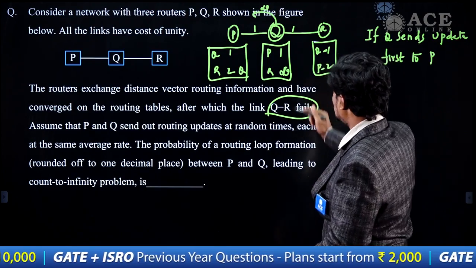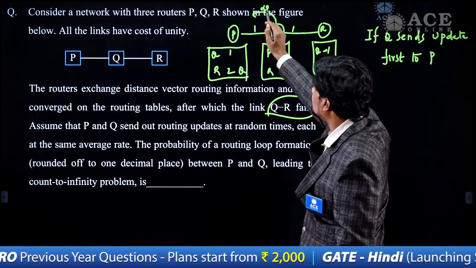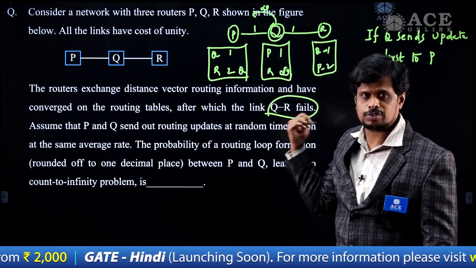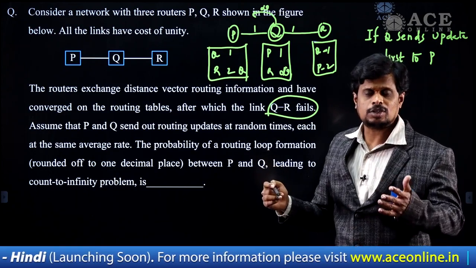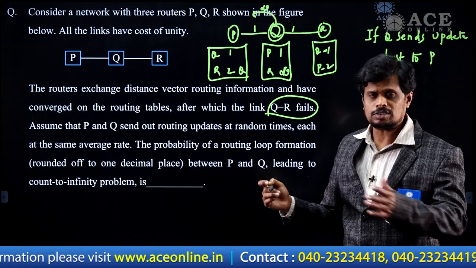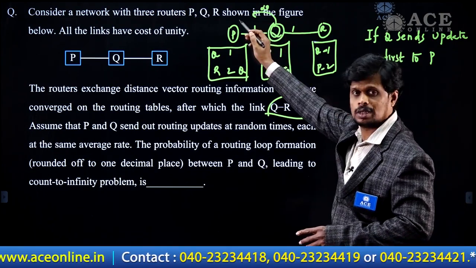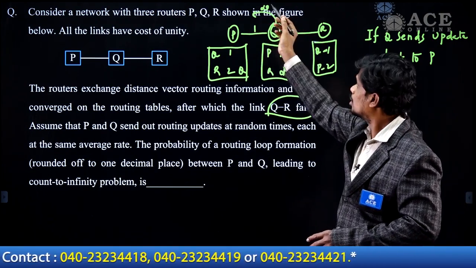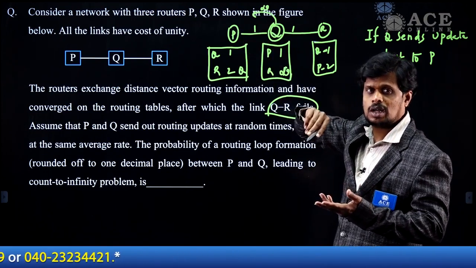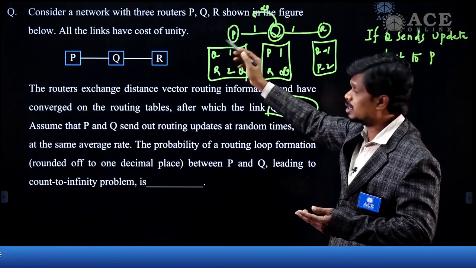So now this Q is sending infinity. Infinity in the sense it is bad news. Is it an increment or decrement of the cost with respect to R? It is an increment. So an increase in the cost is bad news, and bad news propagates very slowly. After some amount of time, P may get the information of this infinity, but there is no looping.